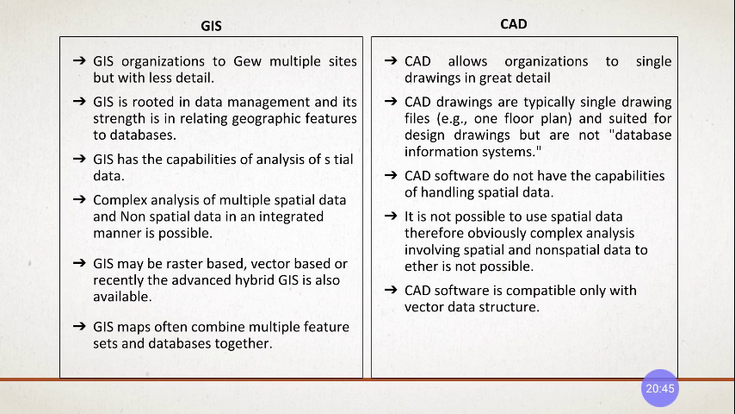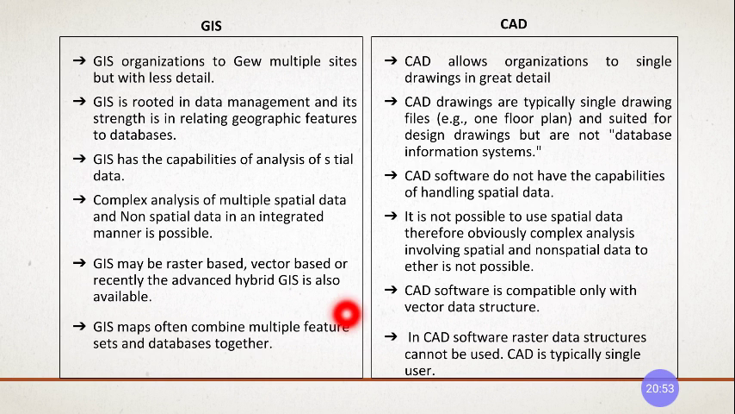CAD software is compatible only with the vector data structure. Raster data structure cannot be used in CAD software. CAD is typically single user, and it is not for database management. This is the difference between CAD and GIS.